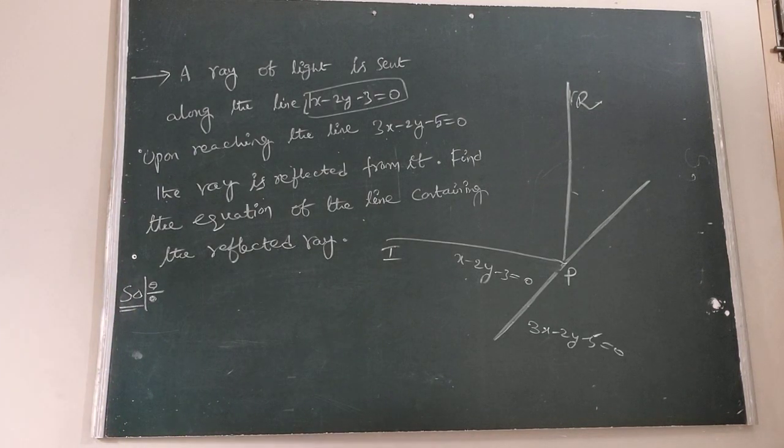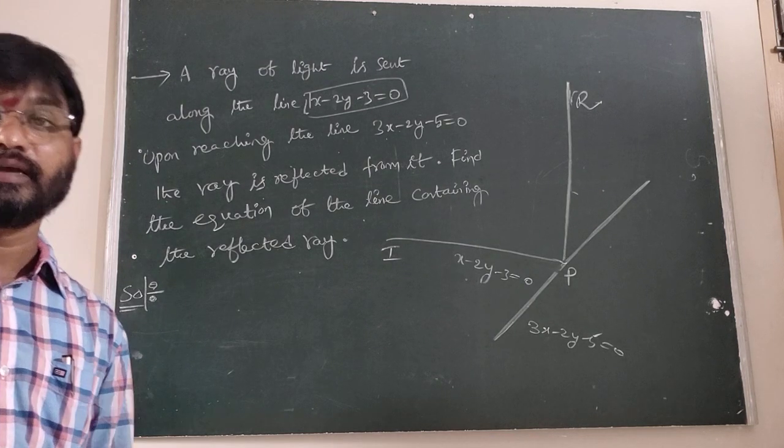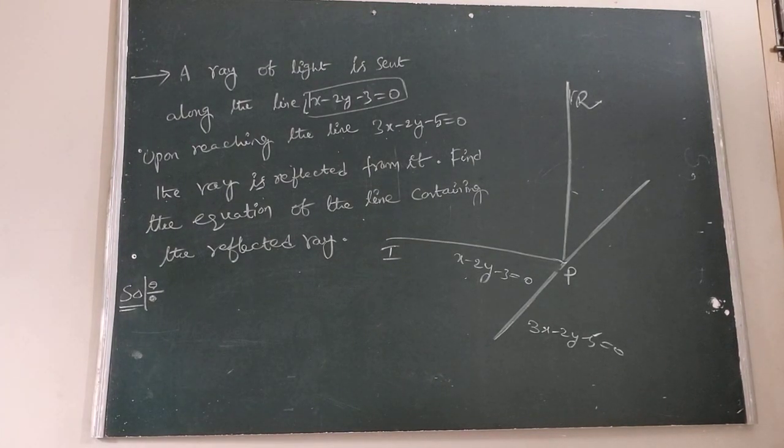We have to find the reflected ray PR. Is it clear or not? How to find this one?